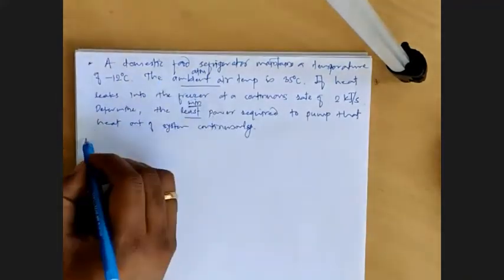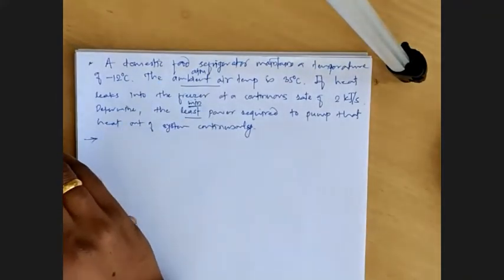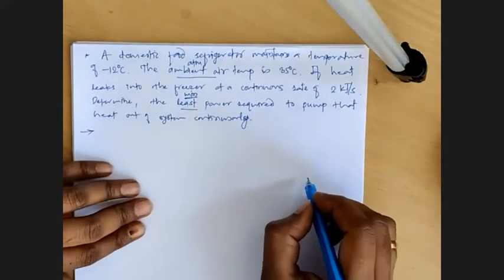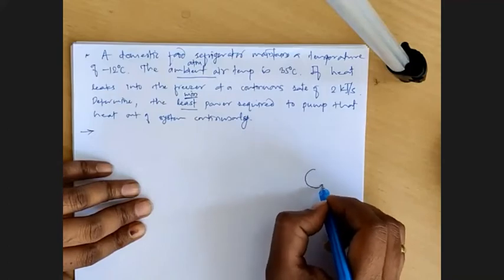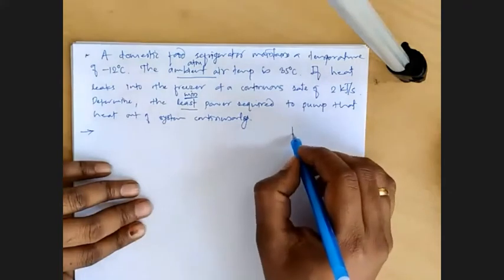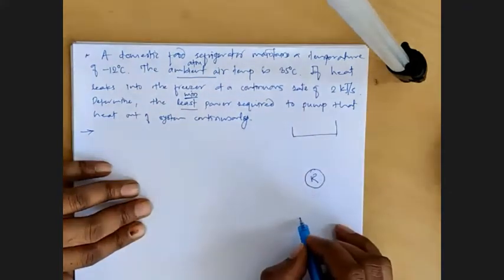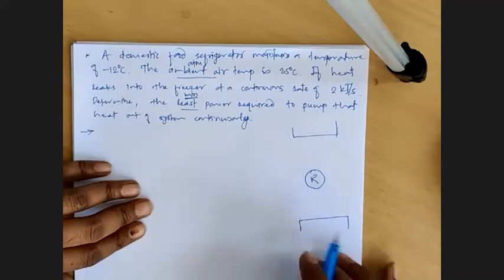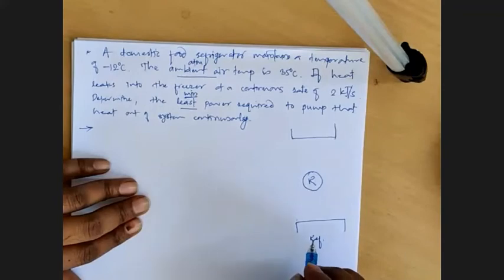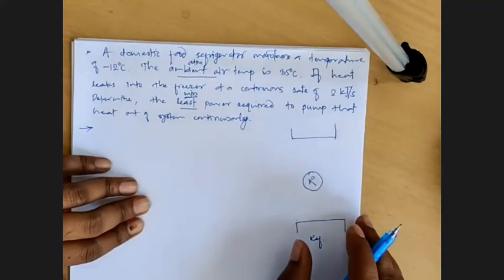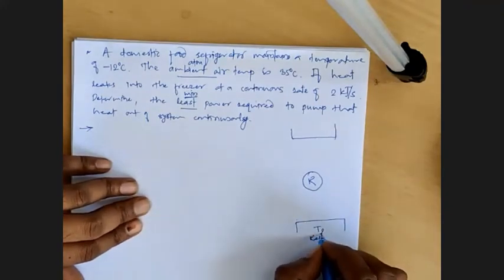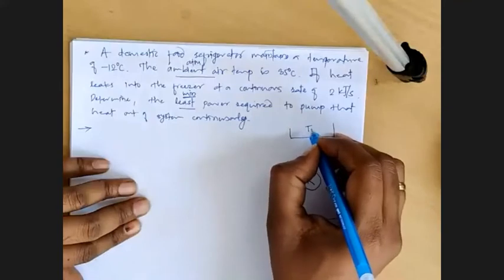Okay, so read the statement carefully. So there is one refrigerator. Now we know the function of a refrigerator, what it does. This is our refrigerator, or the space where the food is being stored. So the temperature will be T2. This is our atmosphere.